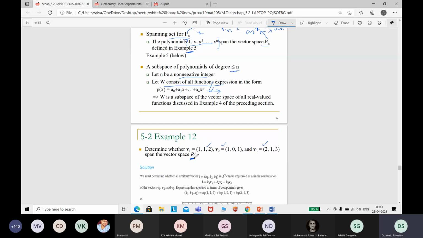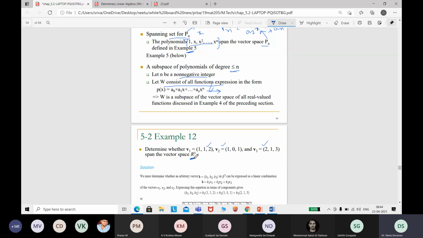The basic concept for spanning is that if you have a set of vectors V1, V2, V3 and it should span R3, it means any element in R3 should be a linear combination of these.